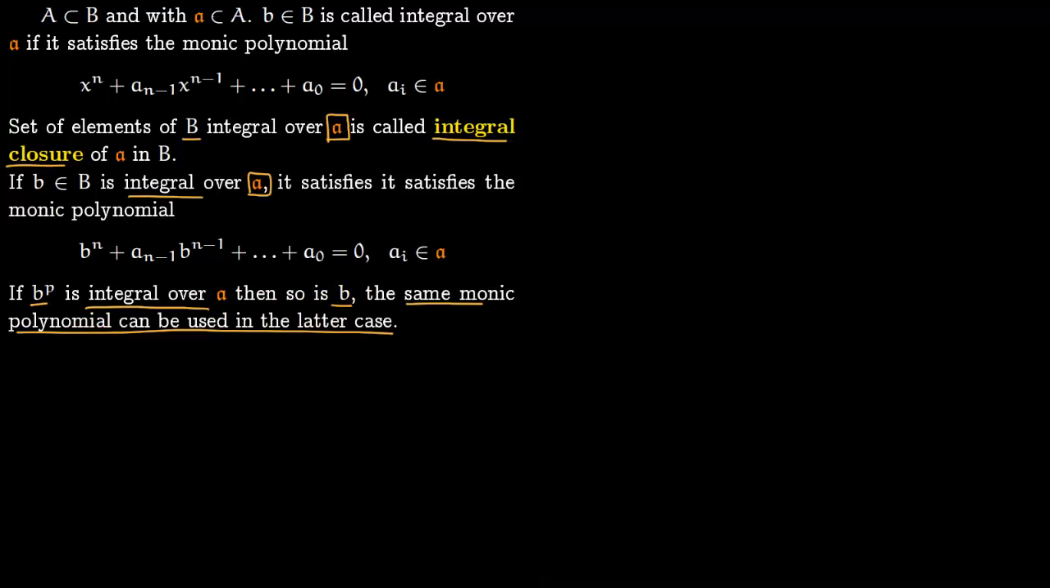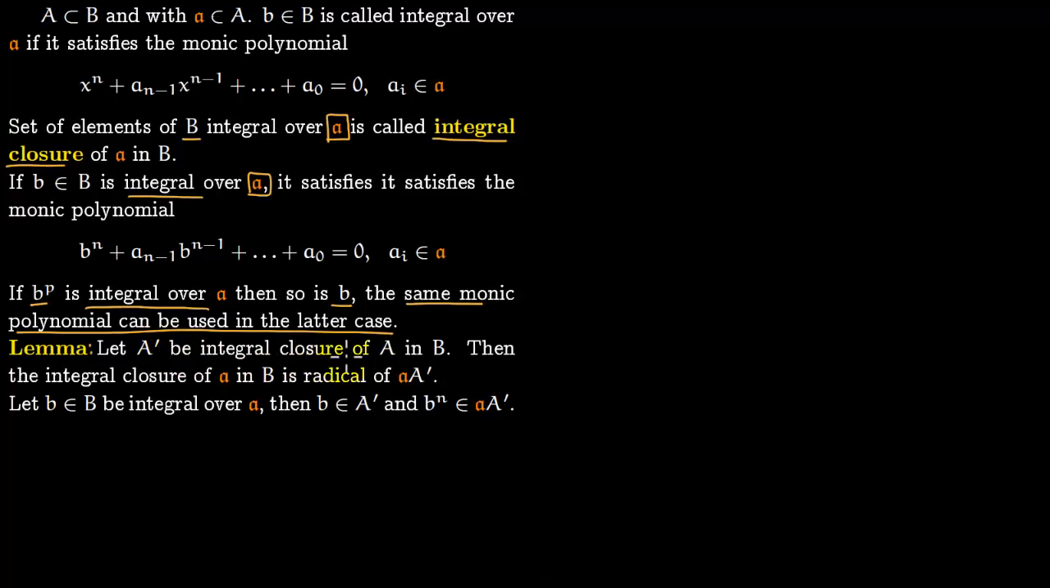Now we come to the lemma we were talking about. Let A' be the integral closure of A in B. Then the integral closure of this ideal 𝔞 in B is the radical of 𝔞A'. So again, this ideal 𝔞 lies in A, so you can construct its extension in B. And we can say that the integral closure of this ideal 𝔞 in B is precisely the radical of this ideal in A'. So we can consider an extension of this ideal 𝔞, which lies in the ring A, in A' and take its radical, and that is the integral closure.